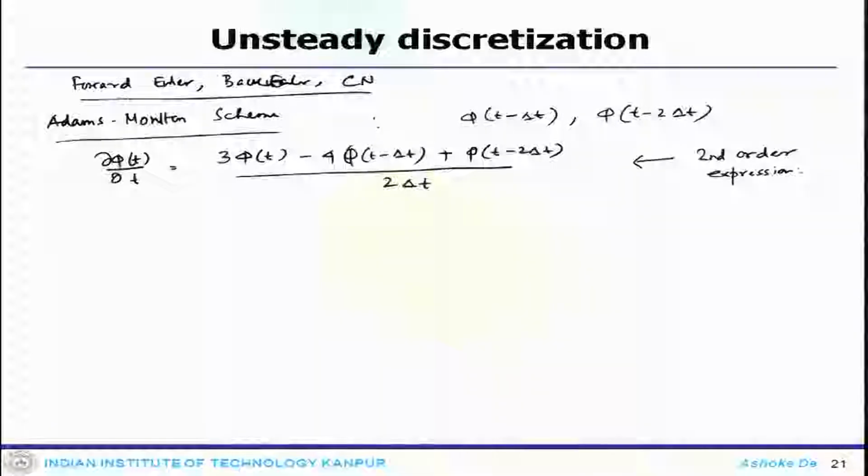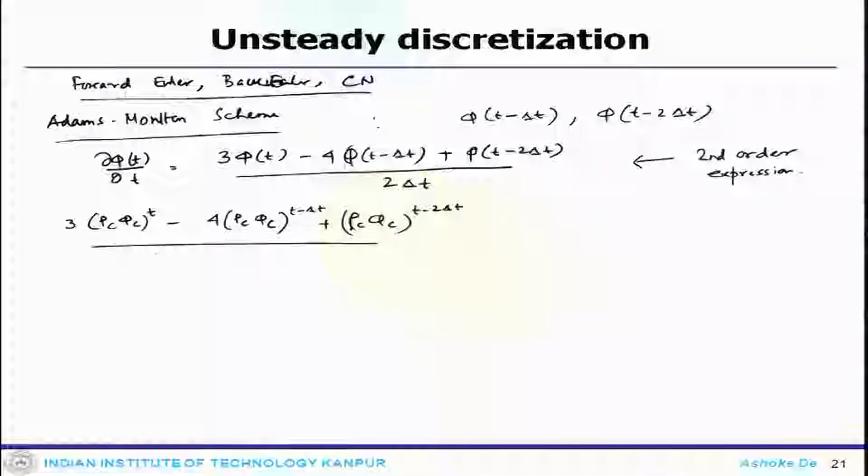Now, once we substitute that, the equation becomes rho c phi c t minus 4 rho c phi c t minus delta t plus rho c phi c t minus 2 delta t divided by 2 delta t, times V c, plus L phi c t is 0.